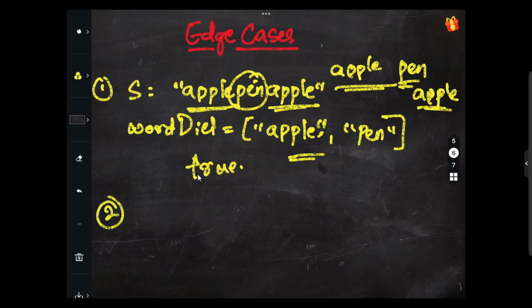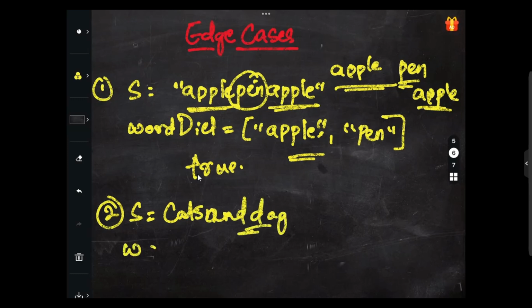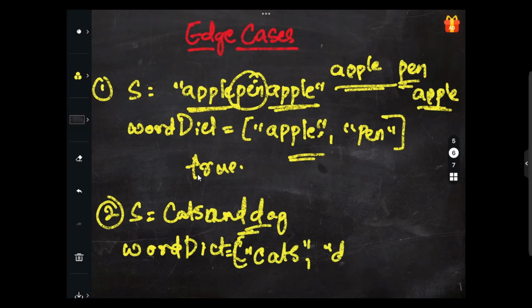Let's consider the second edge case. Here the input s equals catsandog. We have already seen this, but let's discuss it quickly. The word dictionary will be cats, dog, sand, and, and cat.